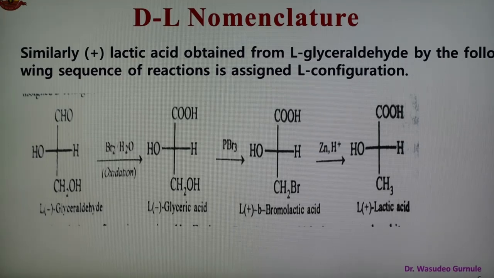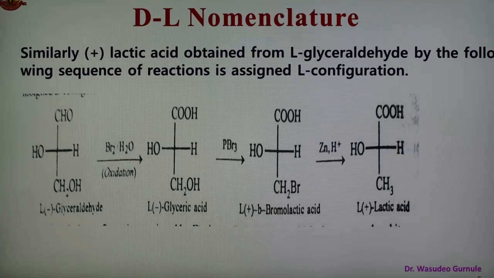Now as we know, the configurations assigned by Fischer to D and L-glyceraldehyde were purely temporary at that time, but in 1951 X-ray diffraction studies on sodium rubidium tartrate showed that the relative configurations of D-glyceric acid and L-lactic acid represent their absolute configurations.